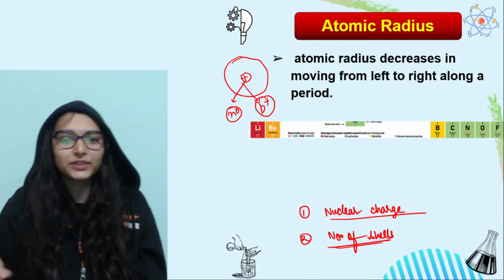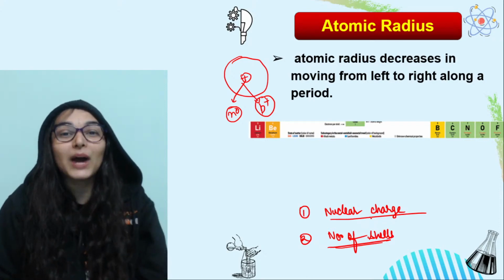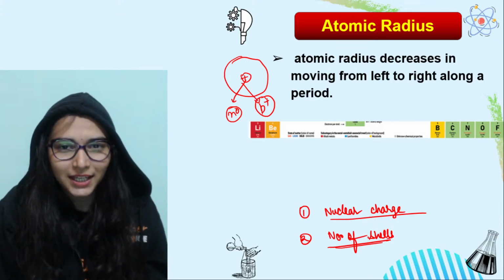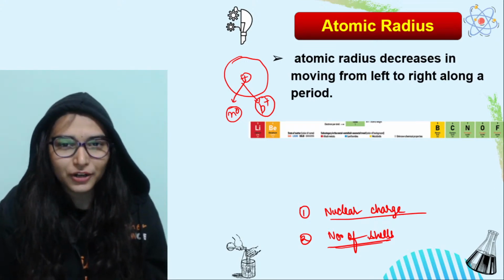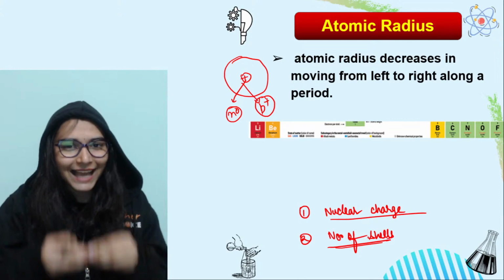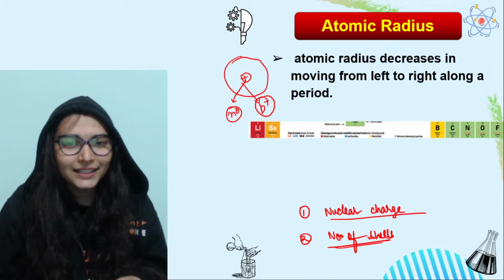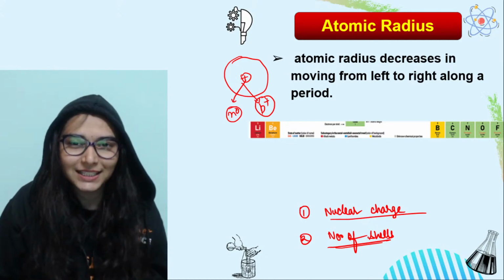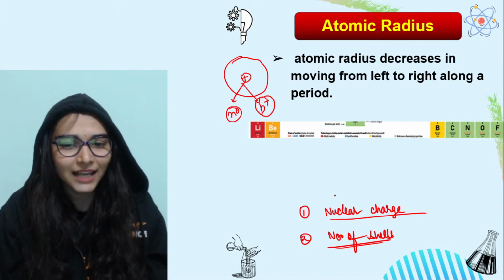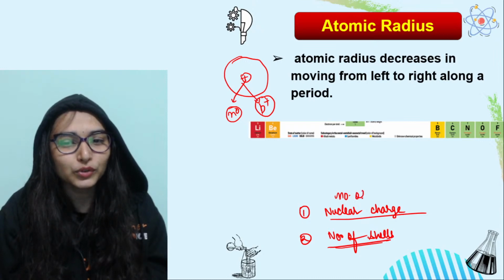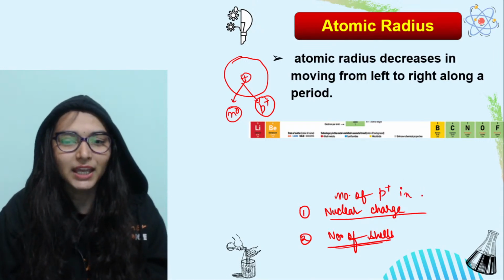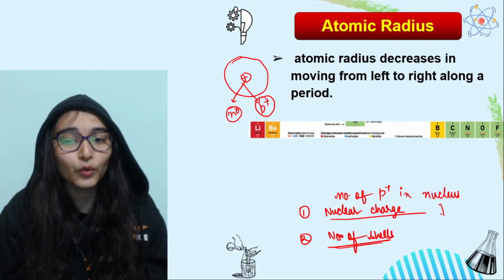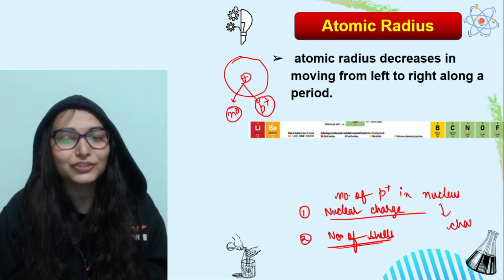Positively charged protons. So nucleus is having charge. Why? Because of protons. So when I say nuclear charge, इसका मतलब है charge inside the nucleus. And why is there charge inside the nucleus? Because of protons present inside it. So nuclear charge is nothing but the number of protons in the nucleus of an atom. And protons are responsible for giving it a charge.